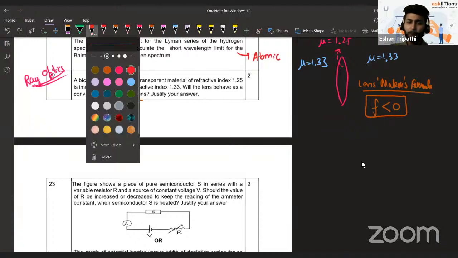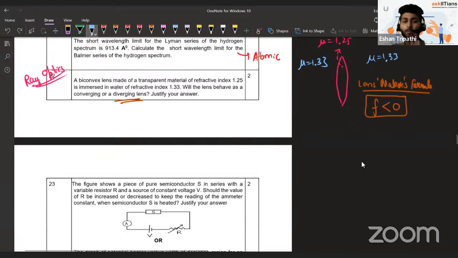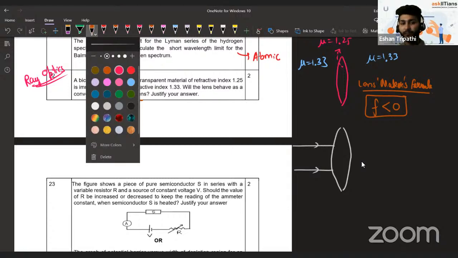You can do that, but additionally, always guys, to support your answer, draw a ray diagram. That is what my suggestion is. Draw this convex lens, draw the rays of light coming from infinity. You are supposed to prove its focal length is negative. It is a diverging lens. Do one thing, show them why it is happening that way.